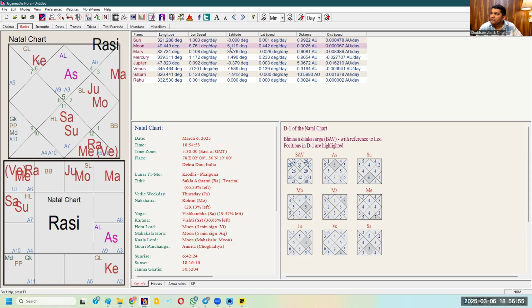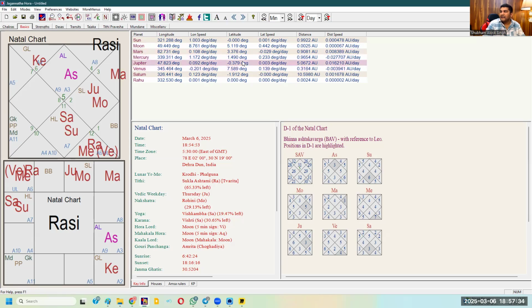For Moon, it is 5.119 degree, Mars 3.376 degree, Mercury 1.490 degree, Jupiter minus 0.379 degree, Venus is 7.589 degree, Saturn is minus 1.912 degrees, and Rahu is 0.000 degrees. Rahu and Sun will always be on 0, so it will not apply to these. Now for other planets, for Moon, it is written 5.119, plus is not added, only 5 is written. It means the Moon is 5 degree in north. Right? Mars is 3 degrees in north, Mercury is 1 degree in north, Venus is 7 degree in north, but